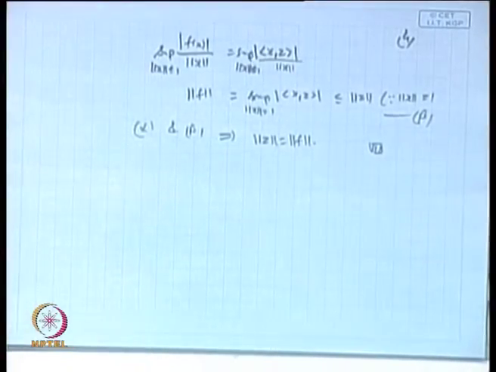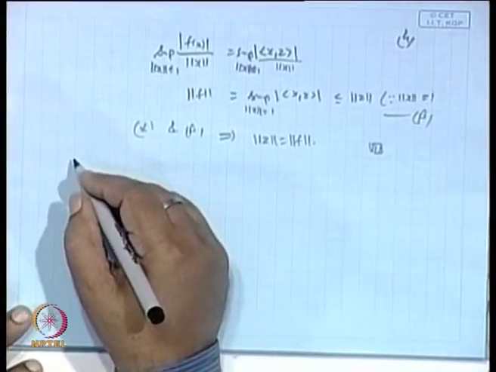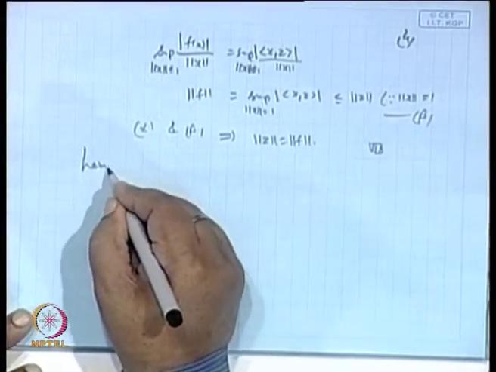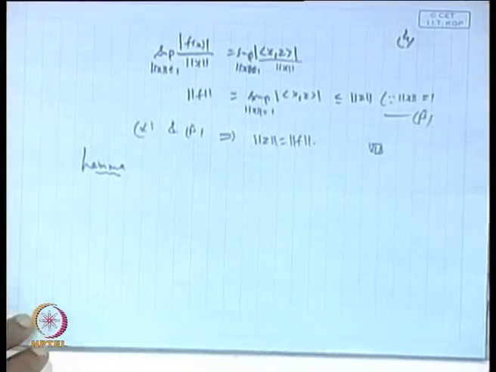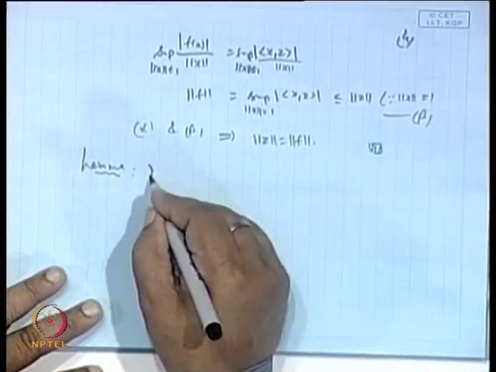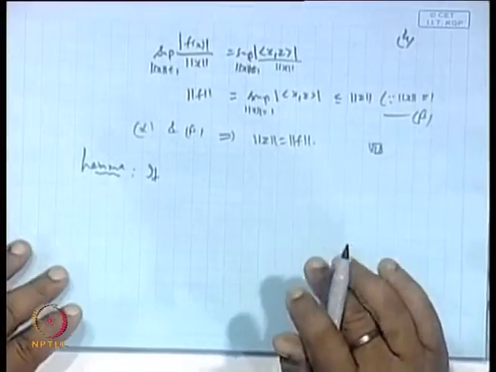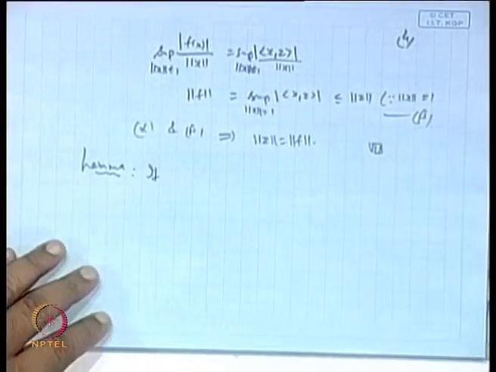Now, as a corollary of the result which you are using, we can state a lemma, this lemma will also be used. The proof we have already done, but I just want to state that lemma.